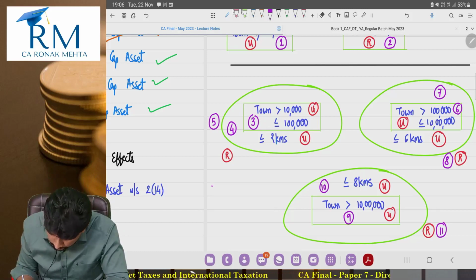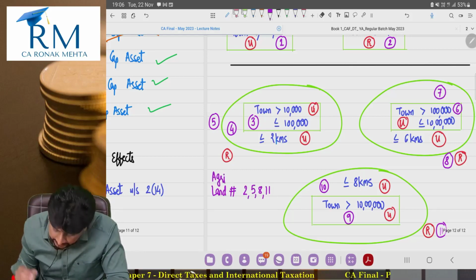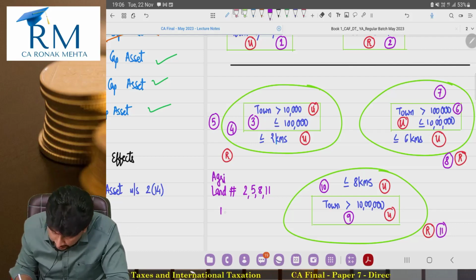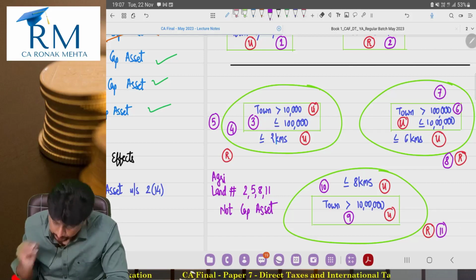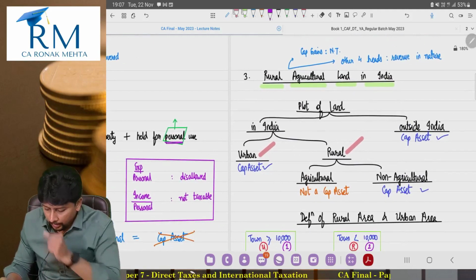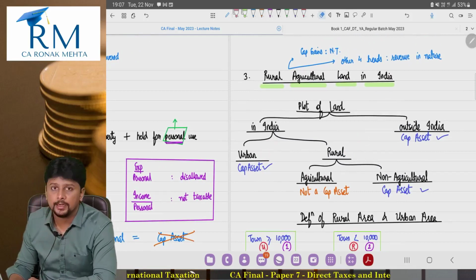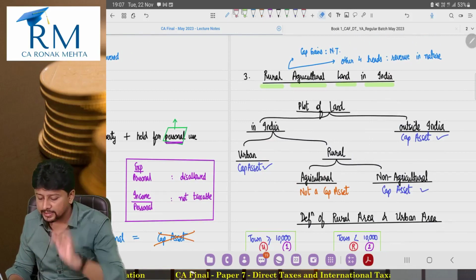So agricultural land number 2, 5, 8 and 11 are not a capital asset. This is my third exception. Rural agricultural land located in India is not treated as a capital asset.